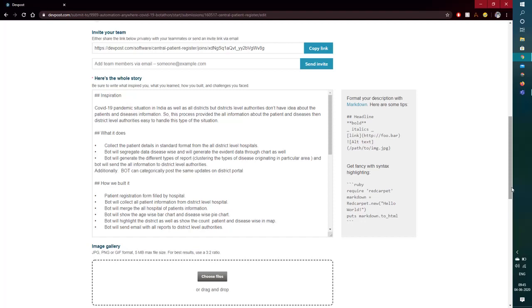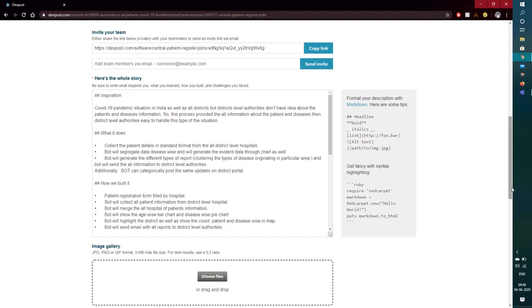Now, in the background, as soon as you submit, there is a robot, you can say, or some other medium which checks how many patients of this particular disease have come up, or rather provides this complete information to a central register, where information from other districts would also come.